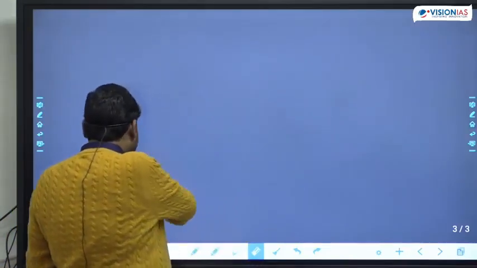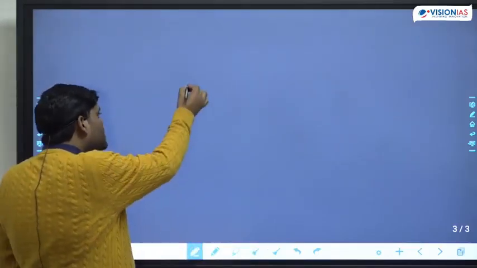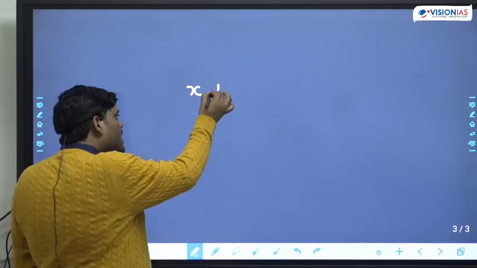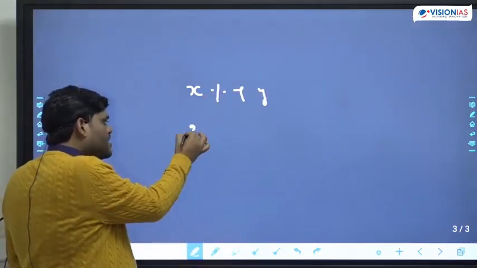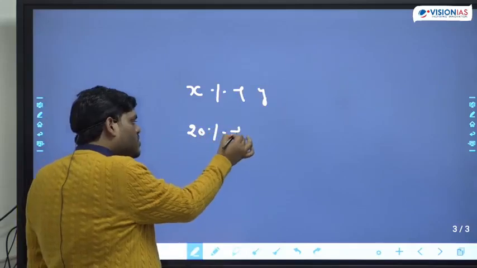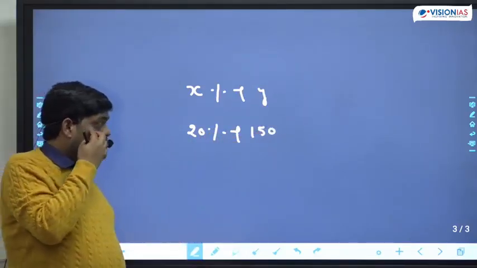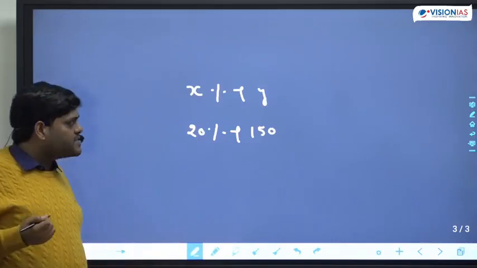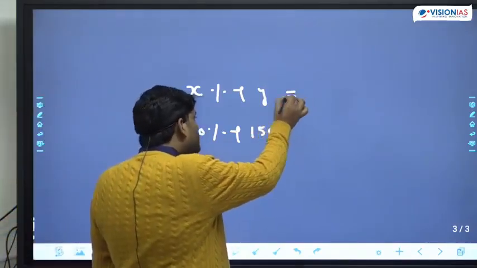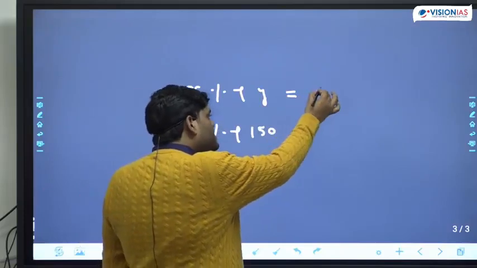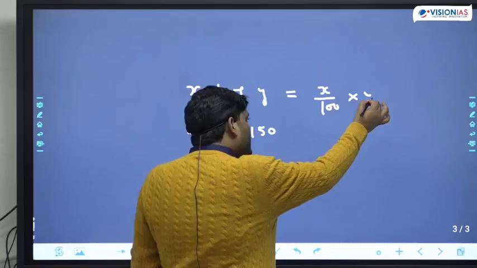Now first understand, suppose they are asking X% of Y. Suppose they are asking 20% of 150. How can we find this answer? The simple meaning is, X% of Y means X upon 100 multiplied by Y. Understand?